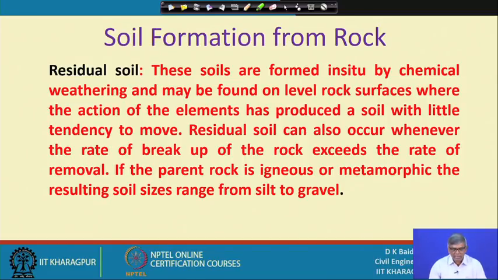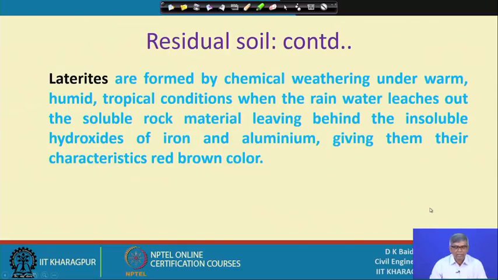And residual soil can also occur whenever the rate of breakup of the rock exceeds the rate of removal. Then some will be deposited there itself, and that is also called residual soil. If the parent rock is igneous or metamorphic, the resulting soil sizes range from silt to gravel. And one important residual soil is laterite.